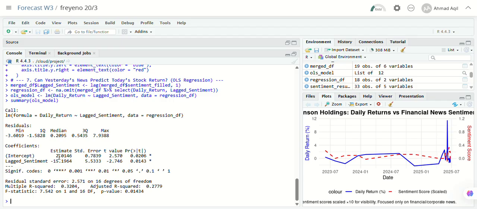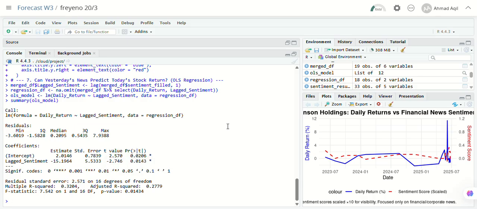For the intercept here, 2.0146, this is the expected daily return when sentiment is zero. In other words, on a day with neutral news tone, the average return is about 2.01%. It is statistically significant with a p-value of 0.0206, so it contributes meaningfully to the model.